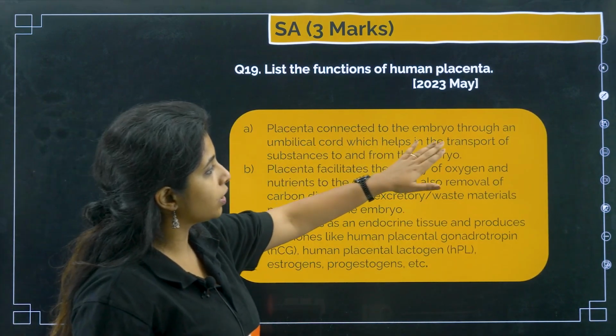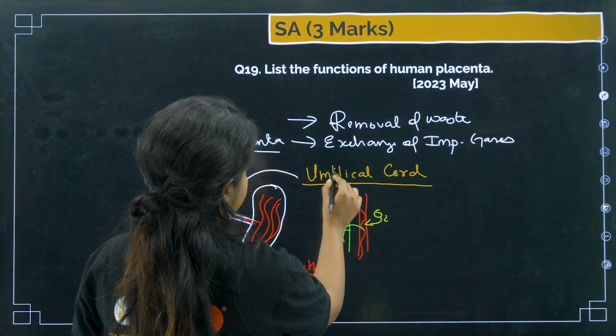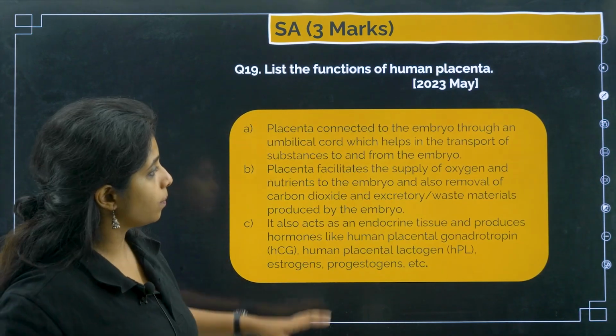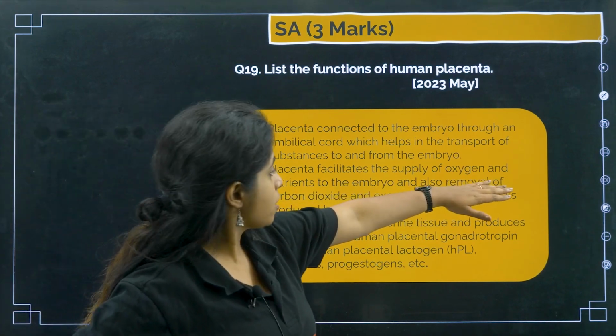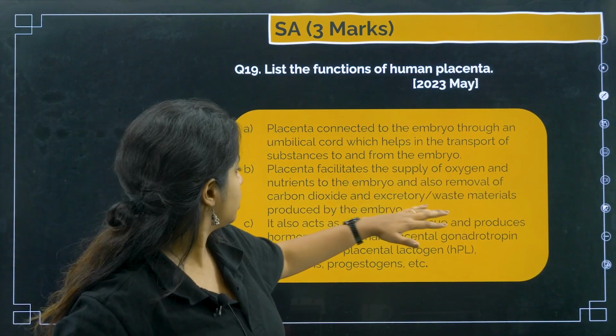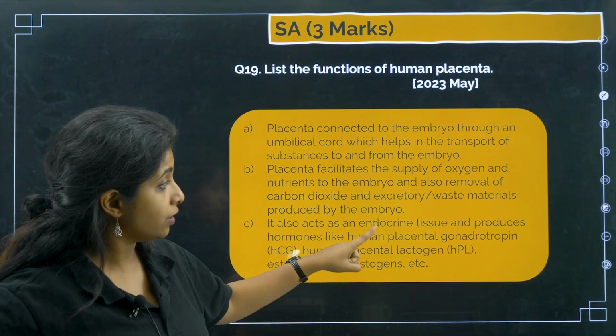So placenta is connected to the embryo through an umbilical cord, which helps in transport of substances to and from the embryo. Placenta facilitates supply of oxygen and nutrients to the embryo, and also removal of carbon dioxide and excretory waste products produced by the embryo. It also acts as an endocrine tissue,